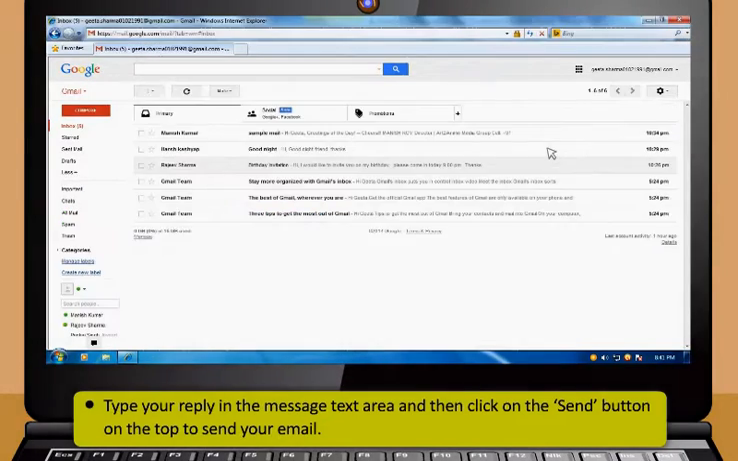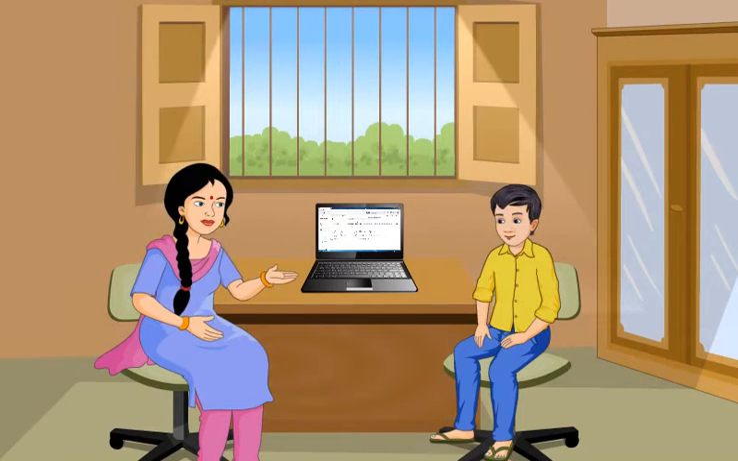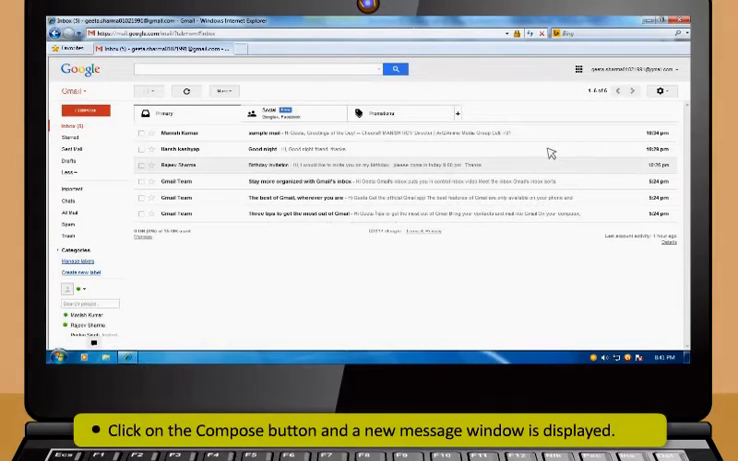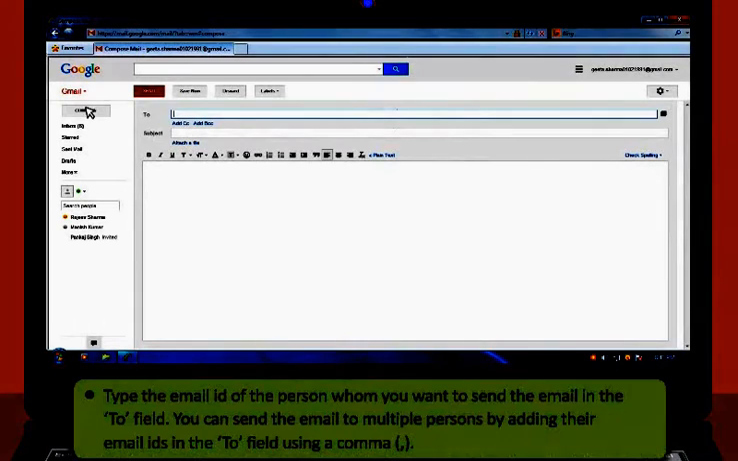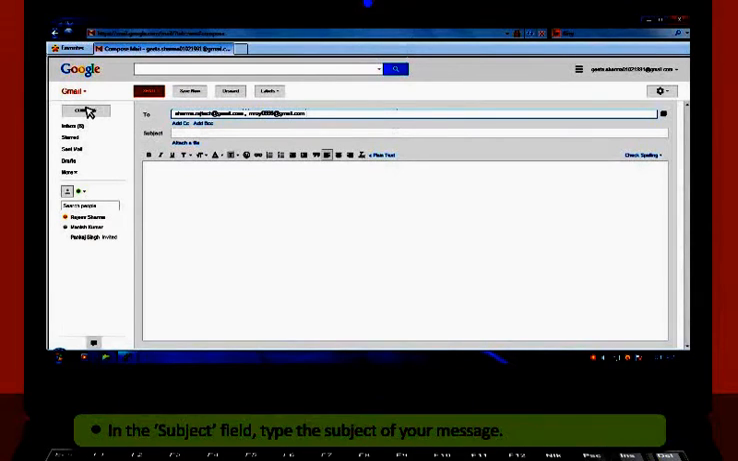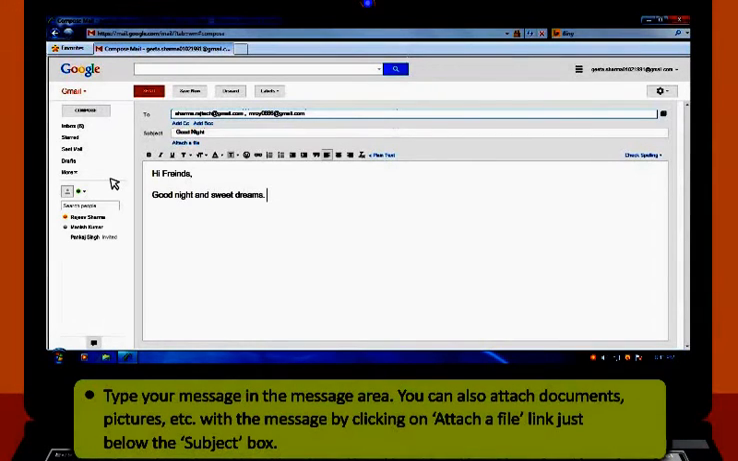Didi, how can I send an email to any of my friends? It's very easy. Just follow these steps. First, click on the Compose button and a new message window is displayed. Then, type the email ID of the person whom you want to send the email in the To field. You can send the email to multiple persons by adding their email IDs in the To field using a comma. Now, in the subject field, type the subject of your message. After that, type your message in the message area.